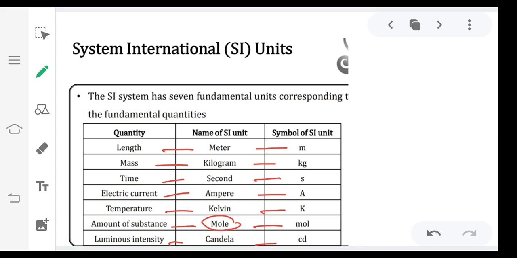So the first 6 we'll use frequently, and the last one, luminous intensity, we'll get rarely, in higher standards. Okay.